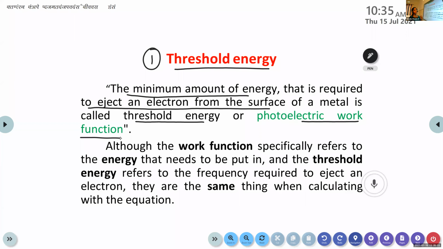If that minimum energy is not there, the photoelectric effect will not take place. Clear? This threshold energy is otherwise known as photoelectric work function. So this is the first condition for the photoelectric effect to take place. The minimum amount of energy that is required to eject an electron from a metal surface on exposure to light is called threshold energy or photoelectric work function.